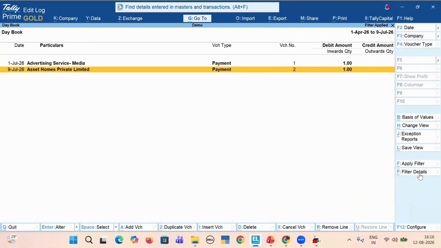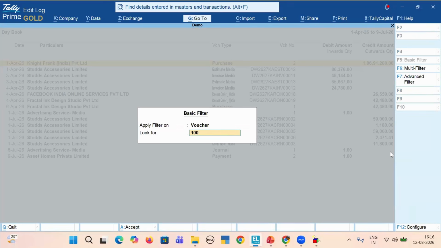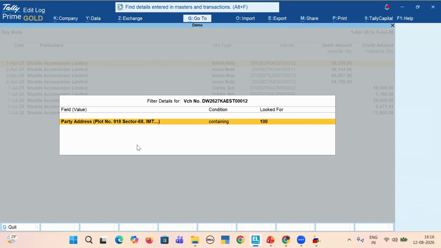Any number also you can put. If that number resonates with any voucher, including your vehicle number, if it has the same number, it will fetch. You can see the filter details. This detailed filter I have already covered in many sessions, so I would not take it again here.